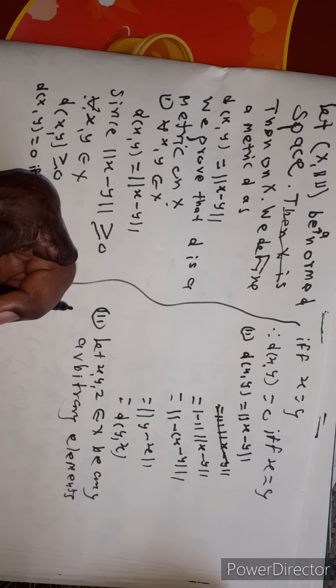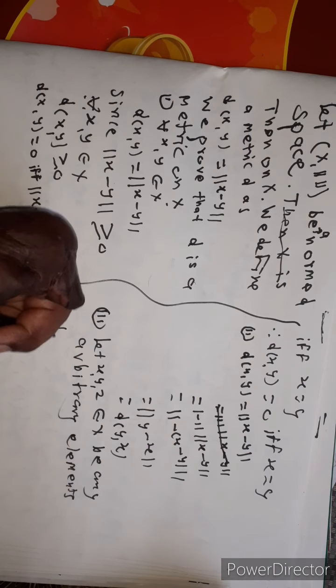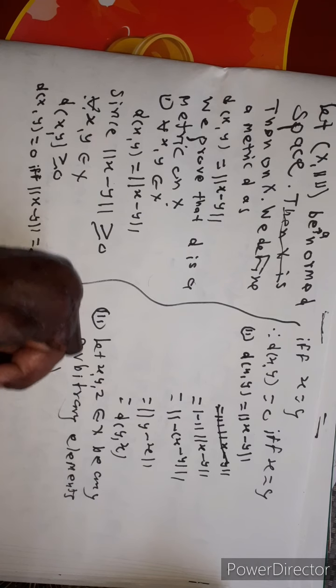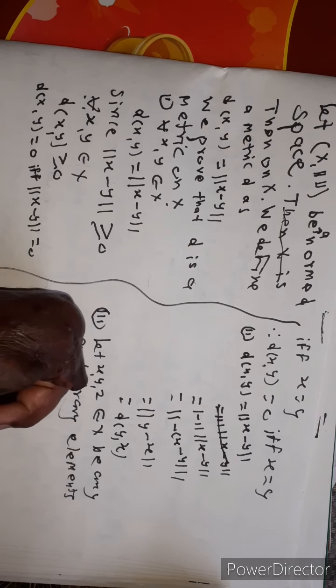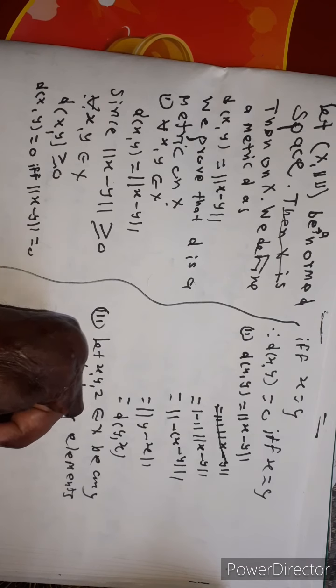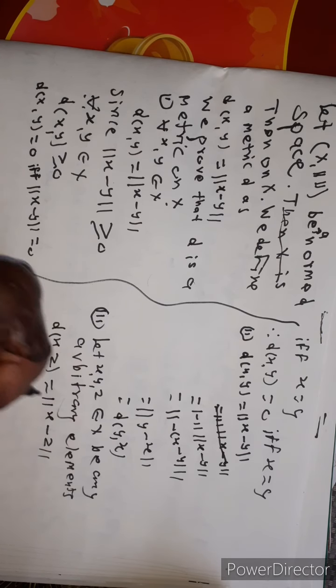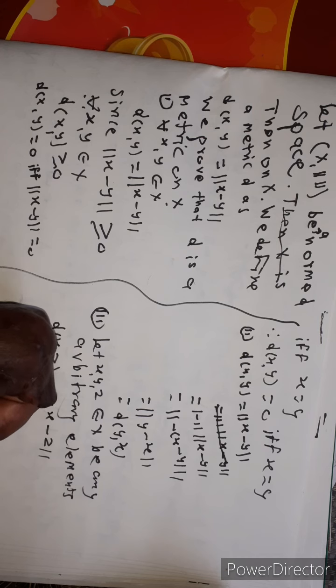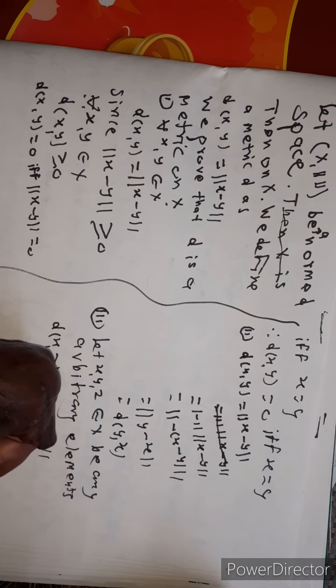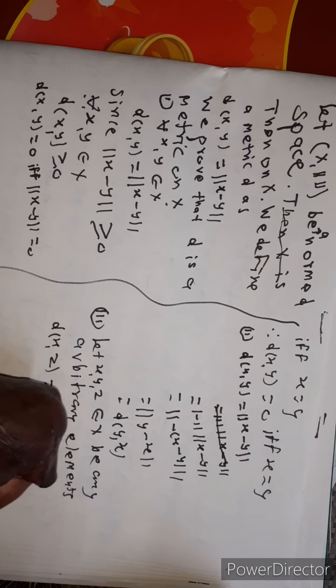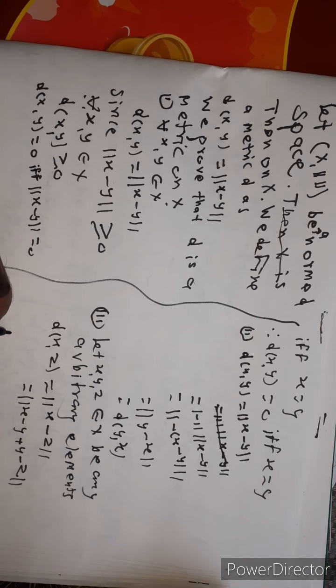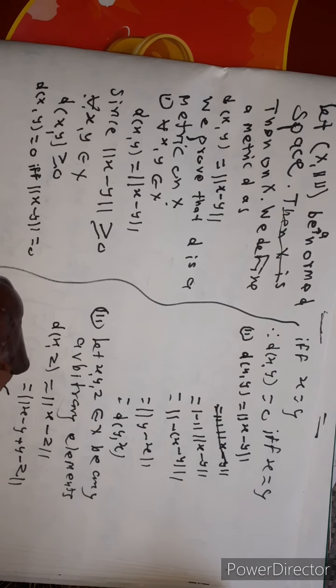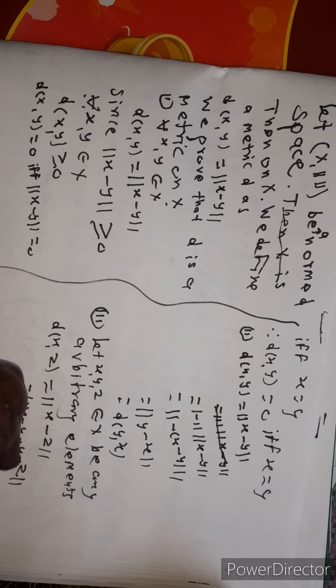Then distance between x and z is equal to norm of x minus z, is equal to norm of x minus y plus y minus z. Now we know that norm of a plus b is less than or equal to norm of a plus norm of b. Therefore, this is less than or equal to norm of x minus y plus norm of y minus z.